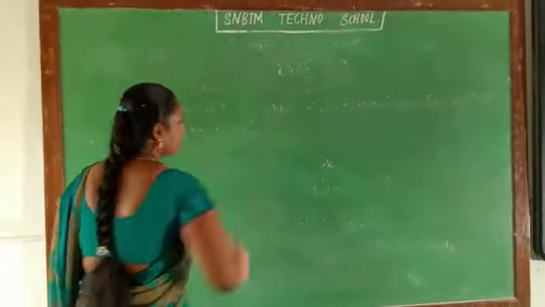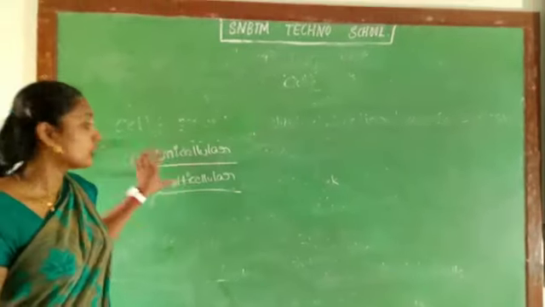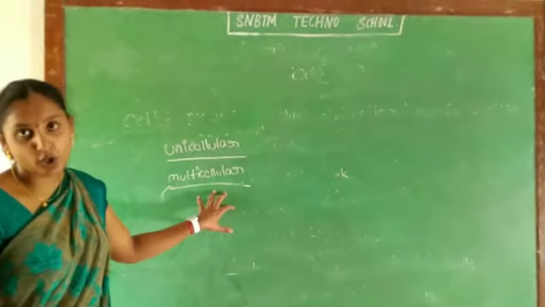How many types, children? Two types. One is unicellular and the other is multicellular.